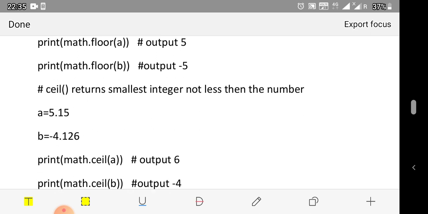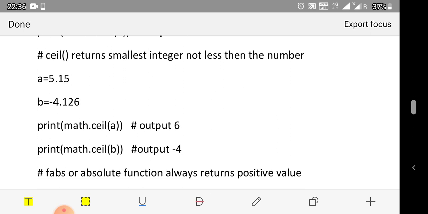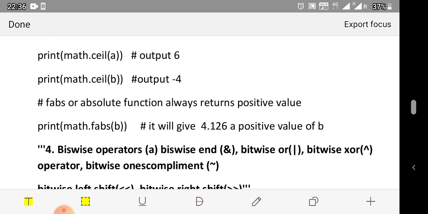Again, the ceil function is the opposite of the floor function. It will give the smallest integer not less than the number. Not less than 5.15, its upper integer limit will be 6, and for minus 4 its upper integer will be minus 4, not minus 5. The fabs function always returns the absolute value. Here if we are taking a negative value, it will return a positive value.